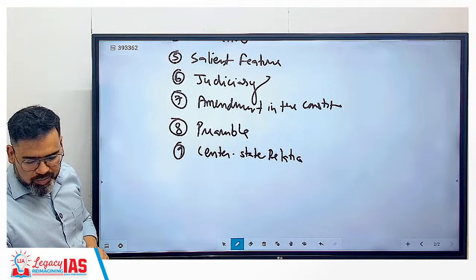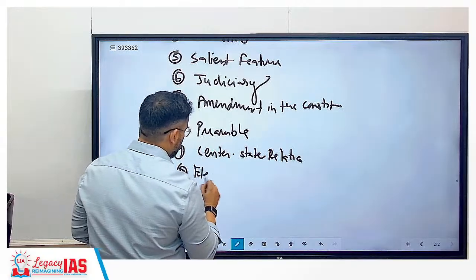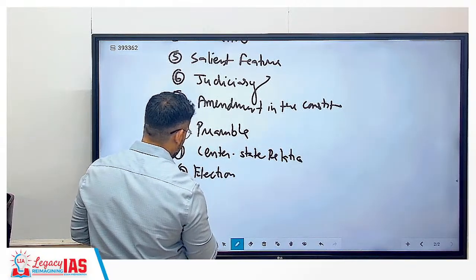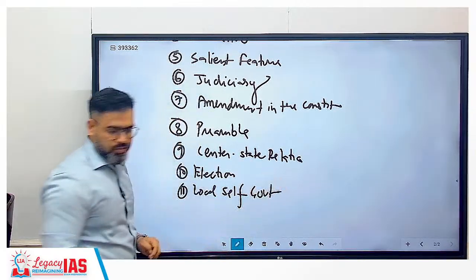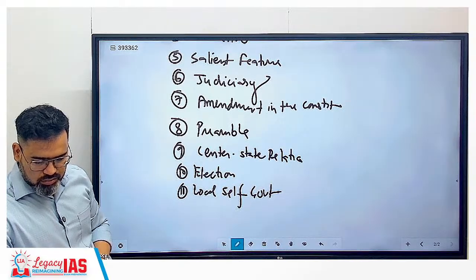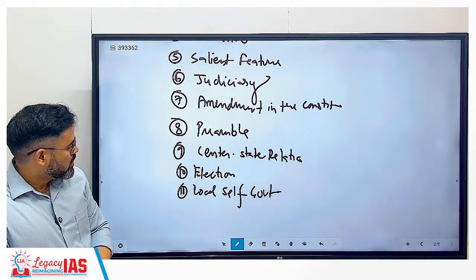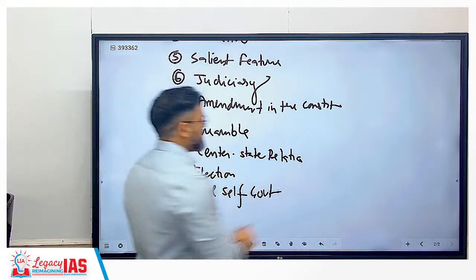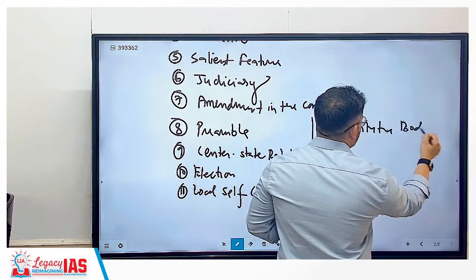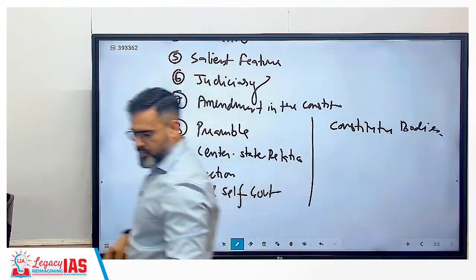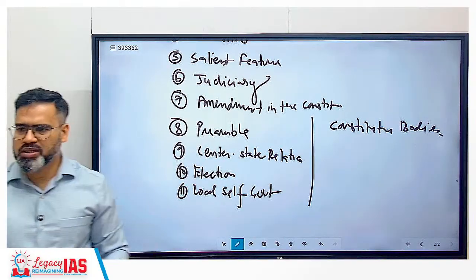Center state relations, then elections, local self government, and then constitutional bodies. Then emergency and citizenship. Citizenship, I told you, has a very small number of questions. It is a less relevant chapter.